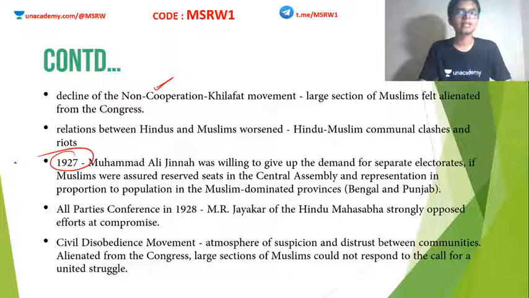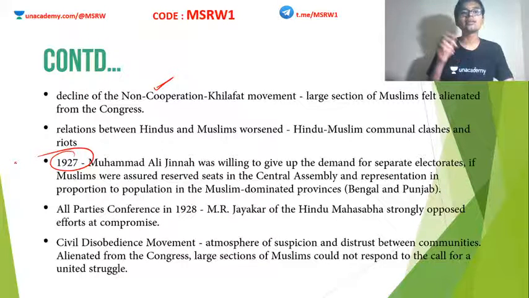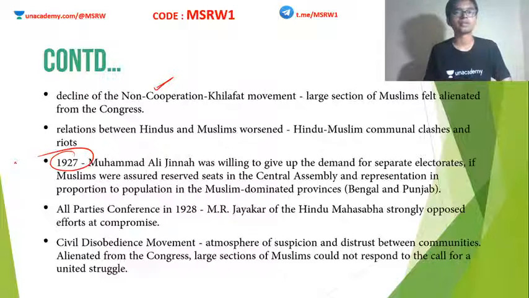Muhammad Ali Jinnah, who was the president of Muslim League at that time, was willing to give up the demand for separate electorates, on the condition that the Muslims would be assured reserved seats in the Central Assembly and representation in proportion to the population in the Muslim dominated provinces, that is Bengal and Punjab. Which means what? In those areas where Muslims are in majority, they will get representation in proportion to their population. And in other areas, Muslims will get a fixed number of reserved seats. If these two conditions were met by Indian National Congress, Muslim League was ready to step away from separate electorates.